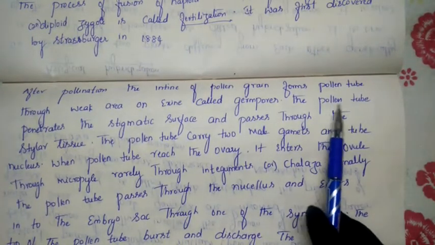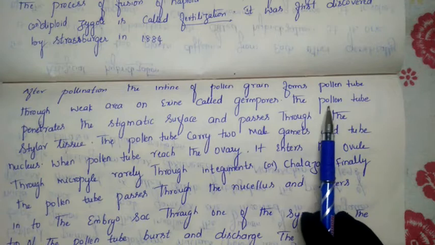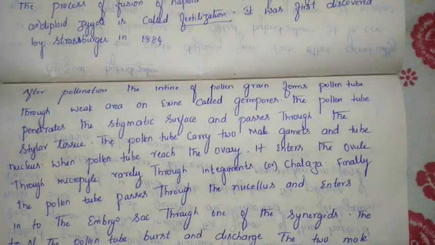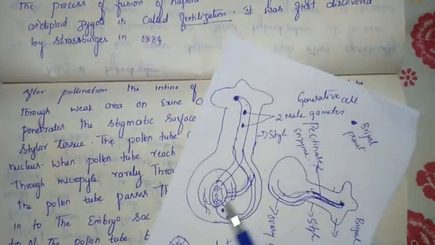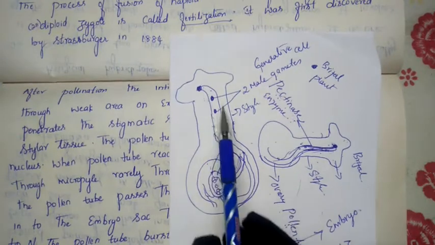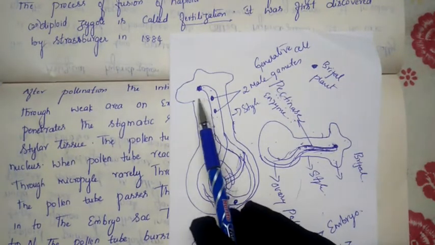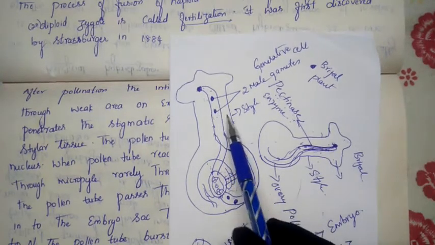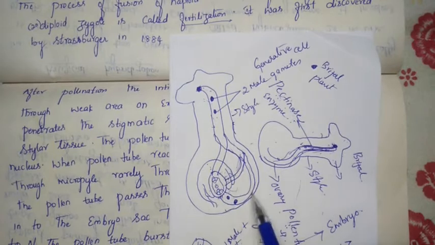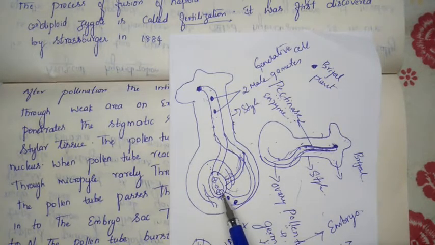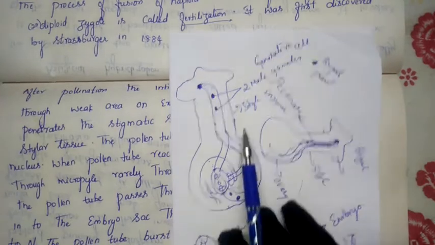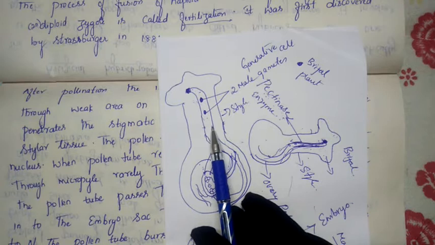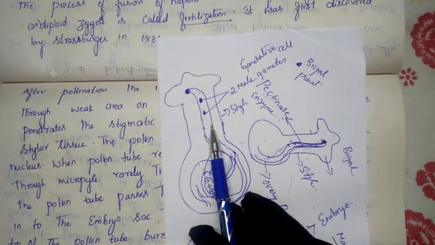Now, as you already know from the previous class, the same concept comes here. The pollen tube starts arising, and the pollen grain sheds the two male gametes. The pollen tube starts growing and carries the two male gametes. Finally this pollen tube reaches the ovule, and in some cases, along with the two male gametes, it even releases the tube nucleus.